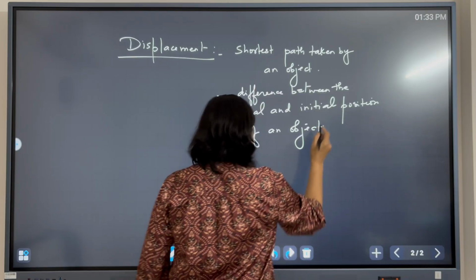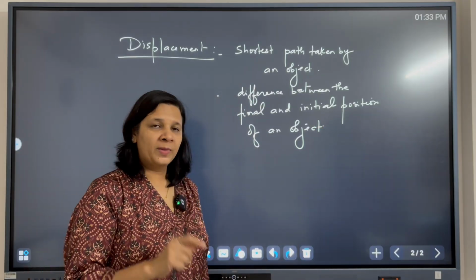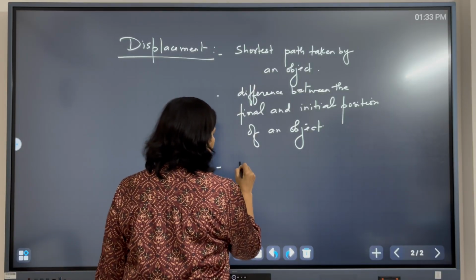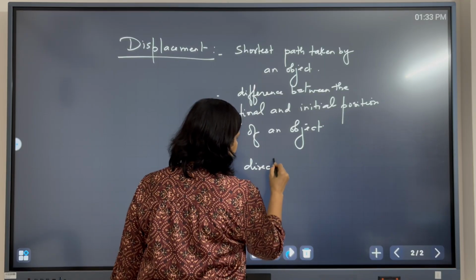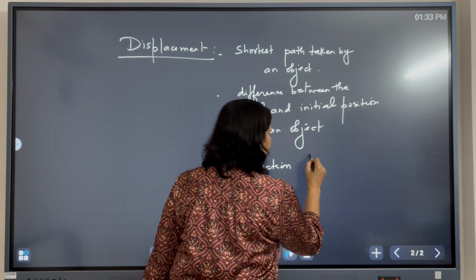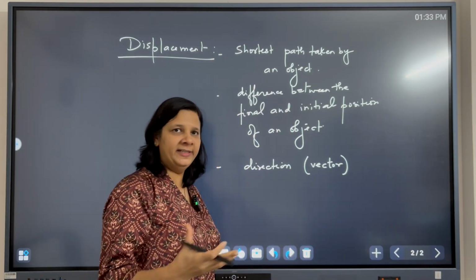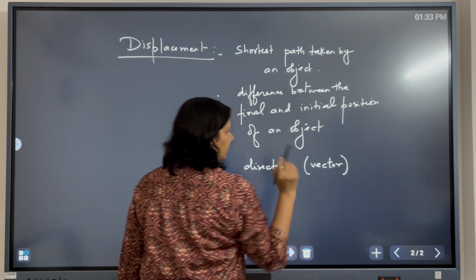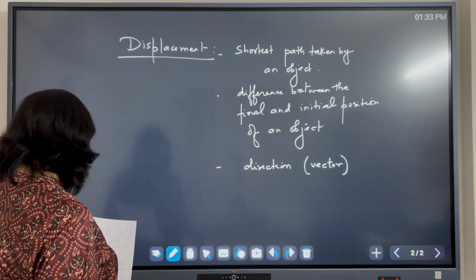Another important point, displacement has direction, so it is a vector quantity. We will talk in detail about scalars and vectors in the upcoming videos. So these are the key points for displacement.